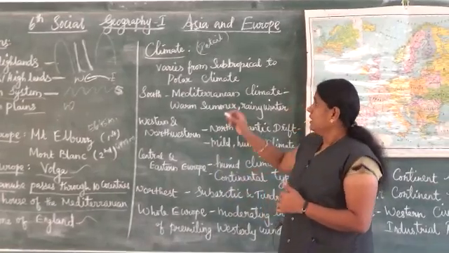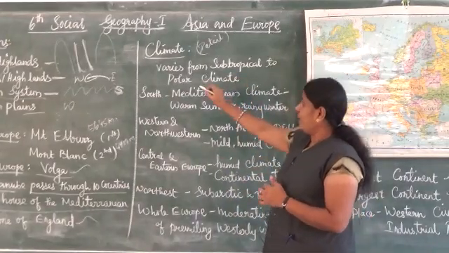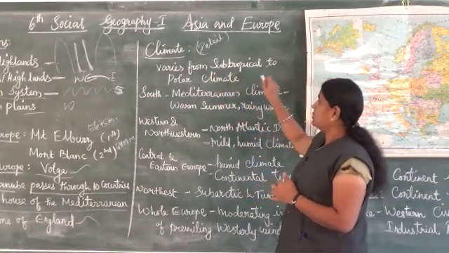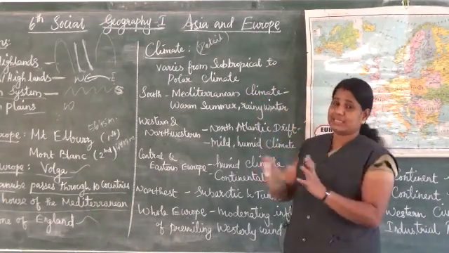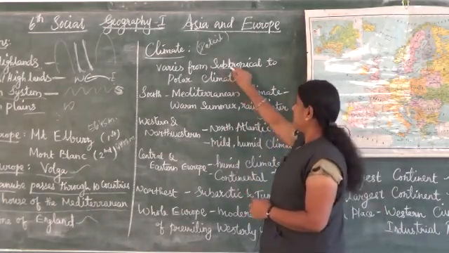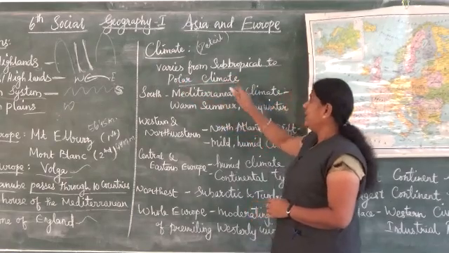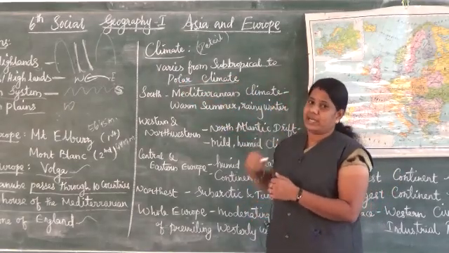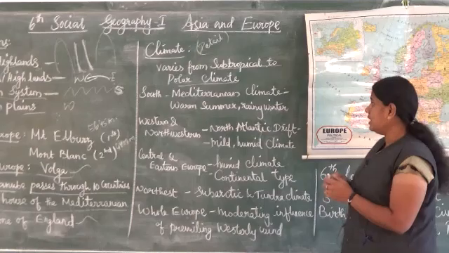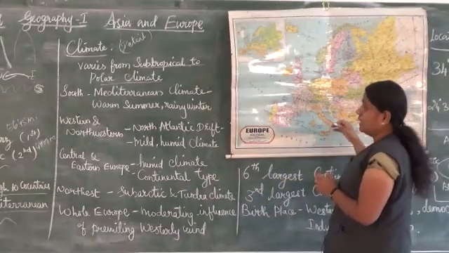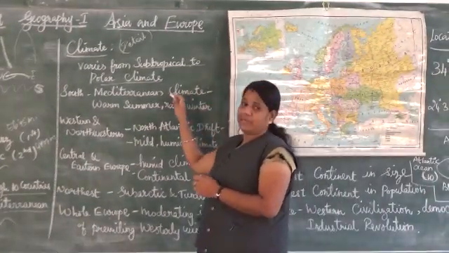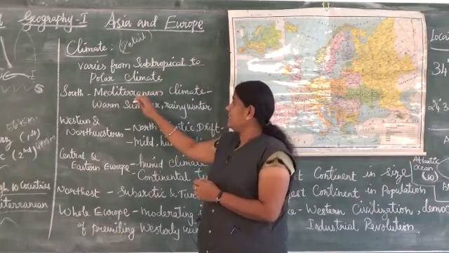In Europe it varies from subtropical to polar climate. If we see the south side, which climates can we see? The Mediterranean climate.